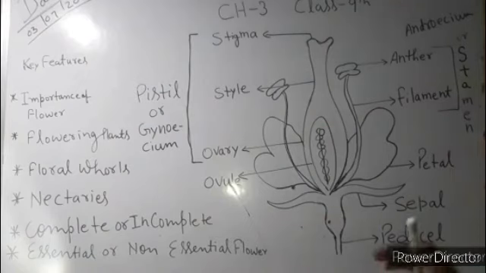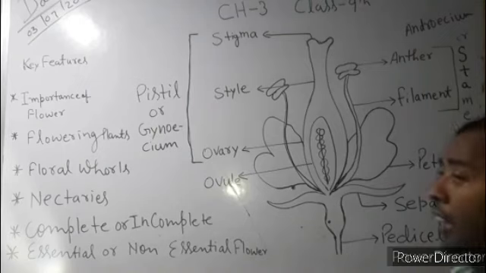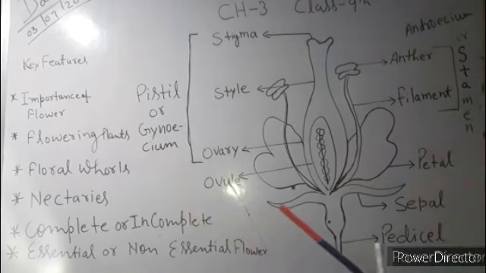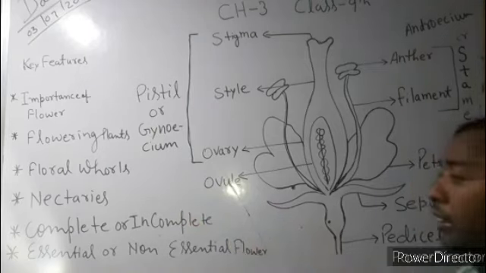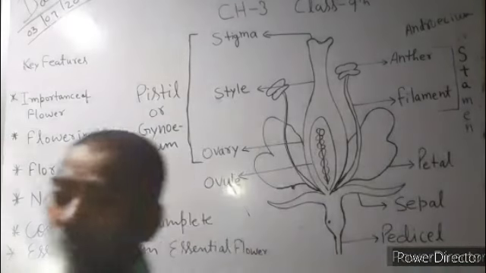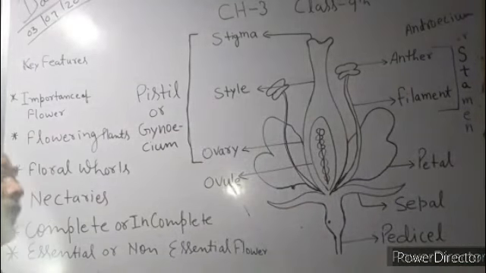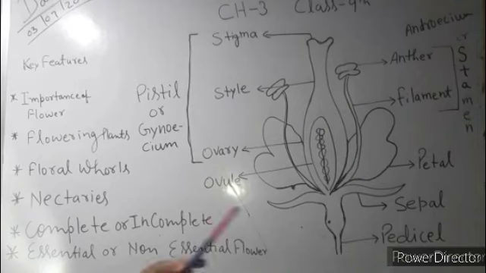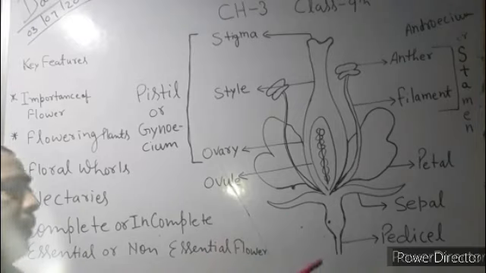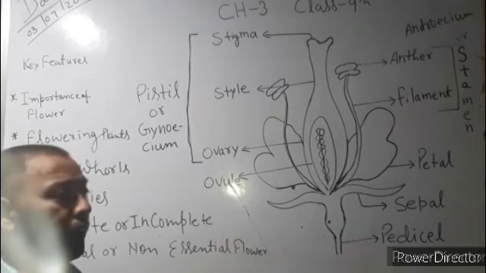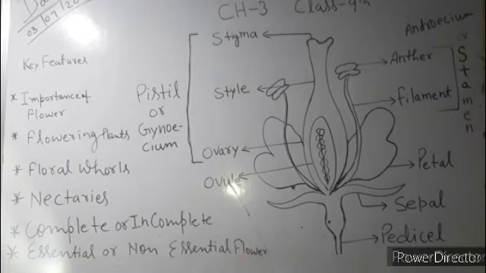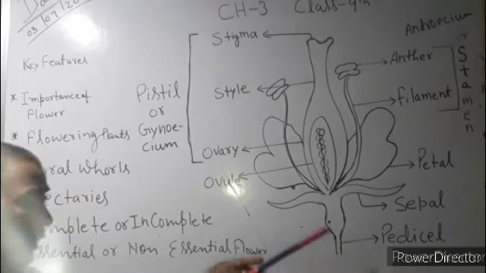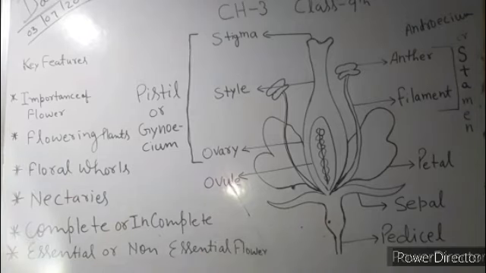Next, I will tell you one by one about the importance of calyx and corolla, how they come together, what we call them if they are found separately, and what we call them if they are found fused. Okay, I will tell you that later, in the next video.